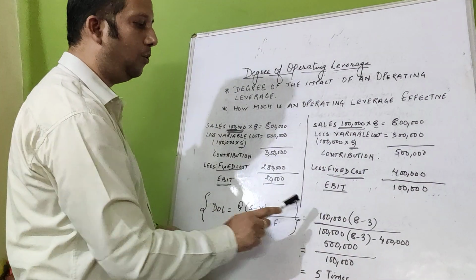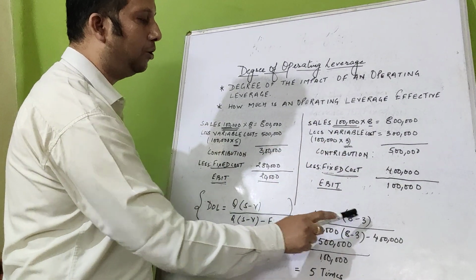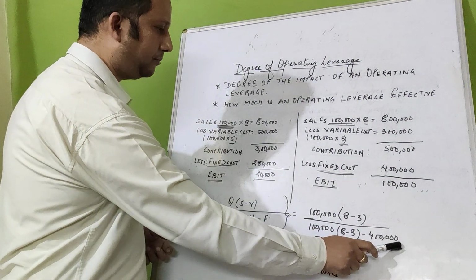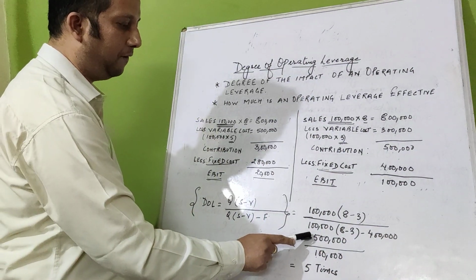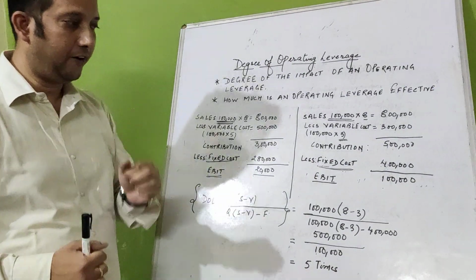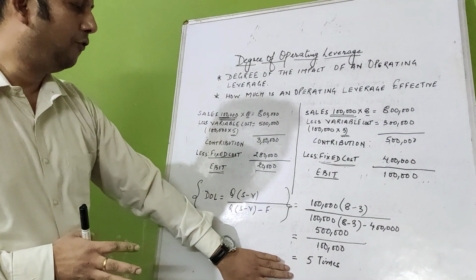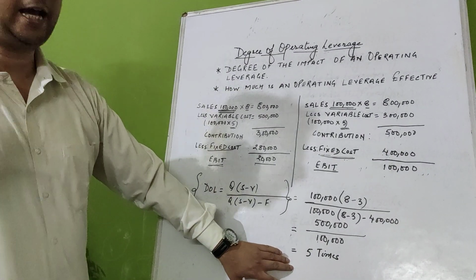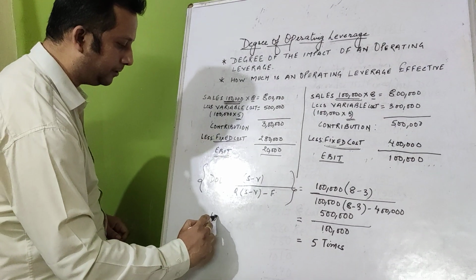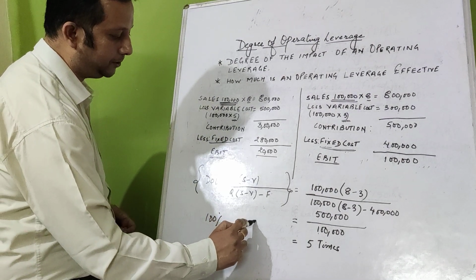The sales units are 1 lakh. 8 rupees is the selling price minus variable cost of 3 rupees, divided by the same minus the fixed cost. It comes out to be 5 lakhs in the numerator and 1 lakh in the denominator. So it comes out to be 5 times. So now you see the degree of operating leverage is 5 times. That means if the sales increase by 100%, the profit will increase by 500%.